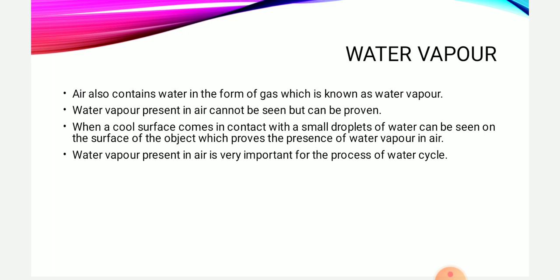We have already learned the process of condensation in our last chapter, that condensation means the conversion of water vapor into water. That means if you keep a cool object outside at room temperature for a few minutes, you will observe drops of water on that object. These drops of water come from the water vapor which is present around it. So you can say that water vapor is also present in the atmosphere. This water vapor in the air plays a very important role in the water cycle. The water cycle is very important, we all know that, and water vapor plays a major role in it.